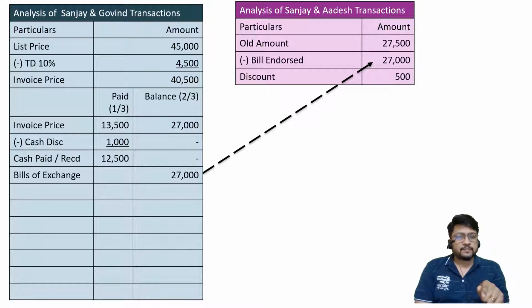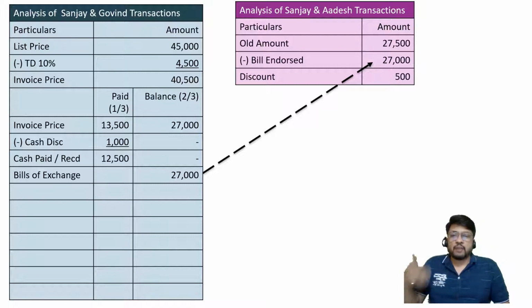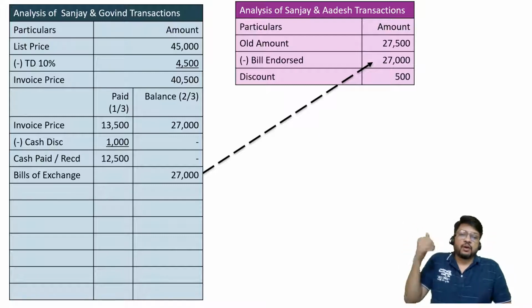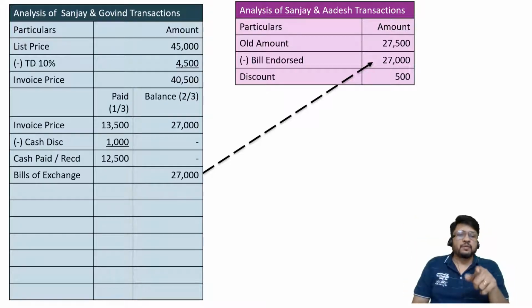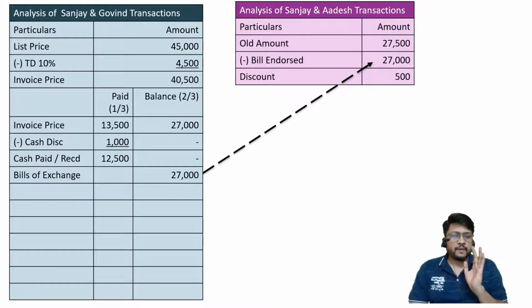a discount of 500. If it would have been a bill drawn by Sanjay, accepted by Govind or X or Y or Z, somebody else, still Adesh would have given a discount, because the reason for a discount is not the signature of Govind. Reason for a discount is Sanjay making payment today in this or that form. So please remember, this discount of rupees 500 has nothing to do between Sanjay and Govind. This discount is purely between Sanjay and Adesh.